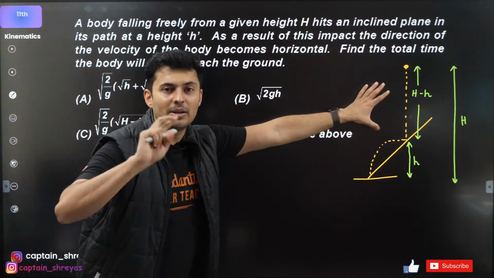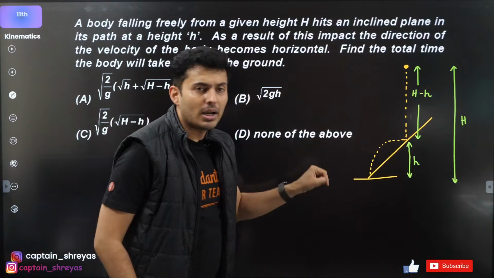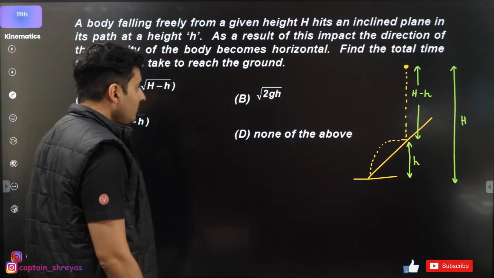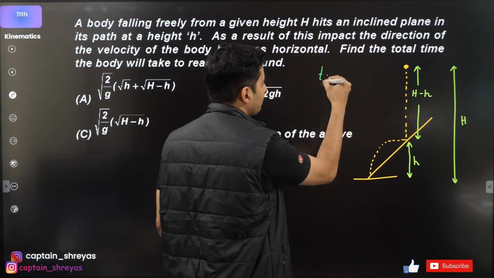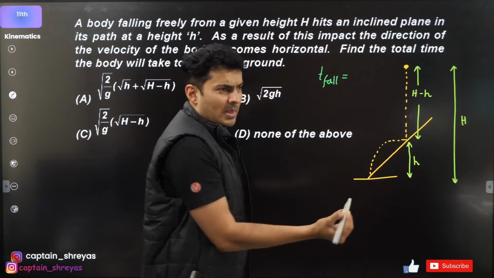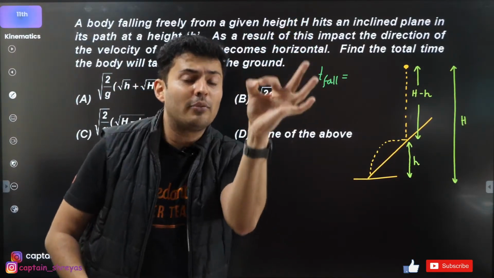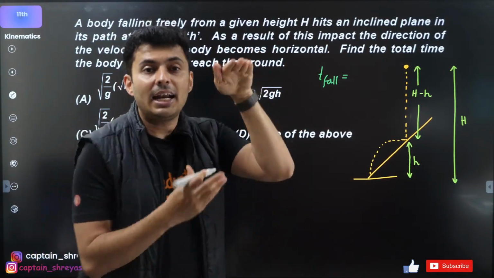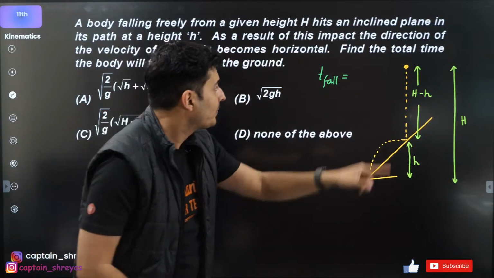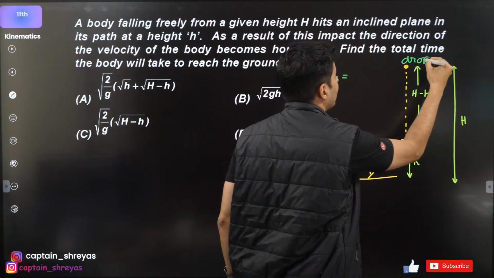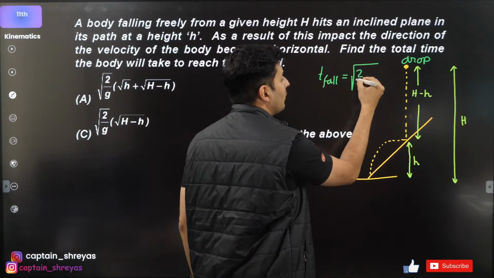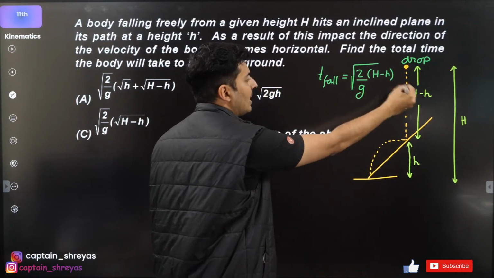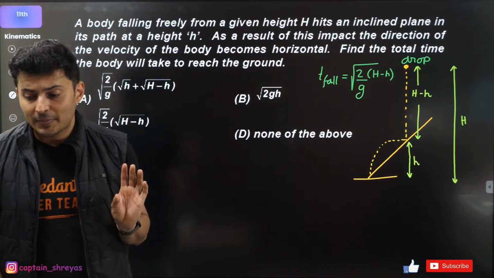Now, break the problem into two parts. Time to go from here to here. Time to fall down. It's very simple. Remember, when you drop a ball from some height, what happens? The time is root of 2h by g, where h is the height by which it falls. So it is root of 2 times height by g. The height over here is H minus h. That's the time taken to fall from here to here. Everybody gets it? Very good.